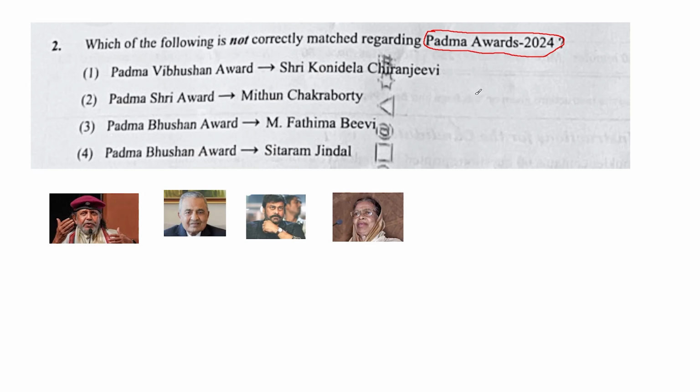These awards are given on the day of Republic Day at Rashtrapati Bhavan. This year, 2024, a total of 132 Padma Awards were given. Out of that, 5 were Padma Vibhushan, 17 were Padma Bhushan, and 110 were Padma Shri. Now let's come to the question.